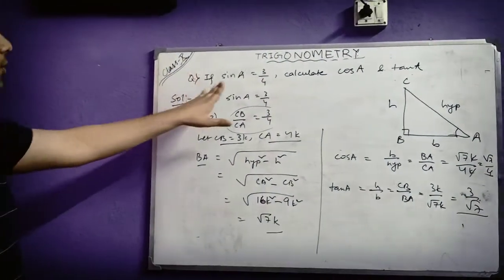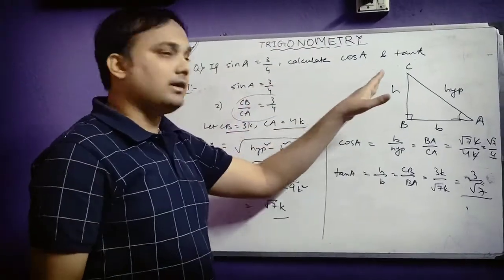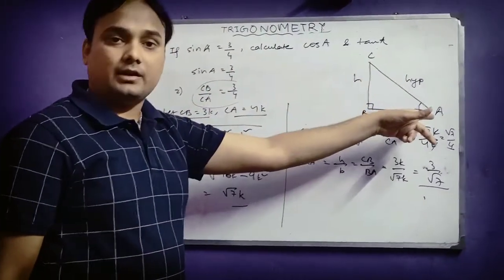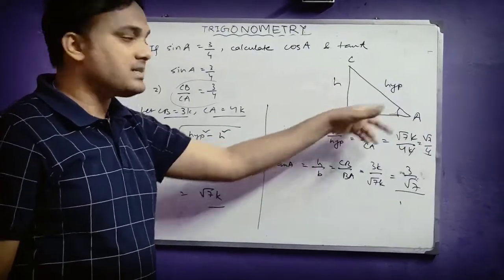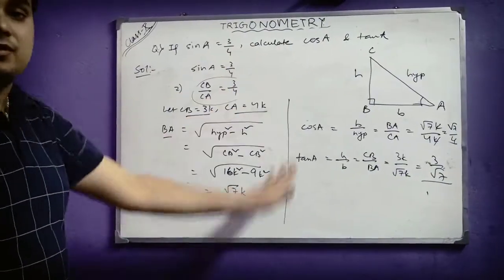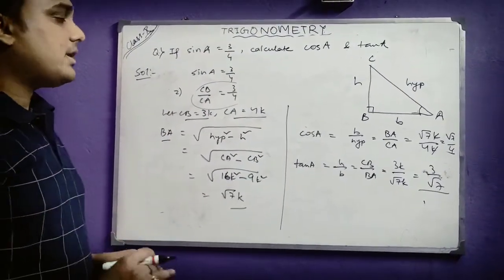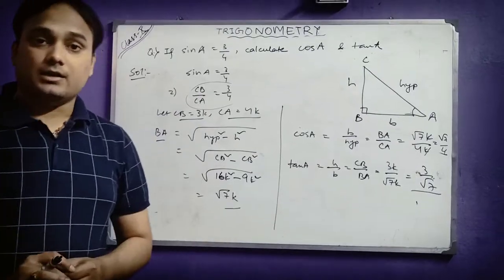So if you know one of the trigonometric values or ratios, you can also find the others just by taking the help of a right angle triangle. There you can find height, base and hypotenuse, and then with these three things you can calculate any of the trigonometric ratios. I am going to give you one more example which will be completely based on the angles and their values.